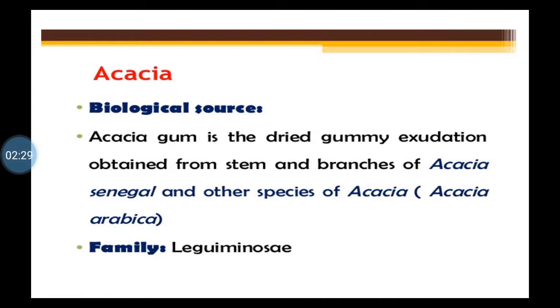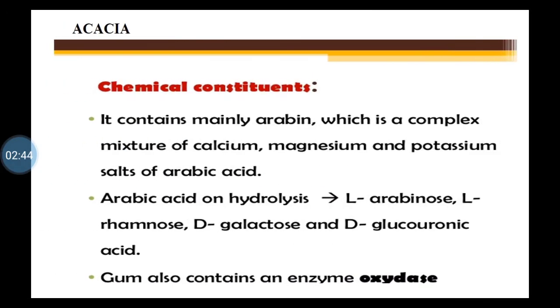So in most of the books you will find the species Acacia arabica. So that is simpler and easy to remember. You can also write down Acacia arabica, family Leguminosae. Chemical constituents of acacia: it contains mainly arabine. Now this arabine is a complex mixture of calcium, magnesium and potassium salt of arabic acid, isn't it?